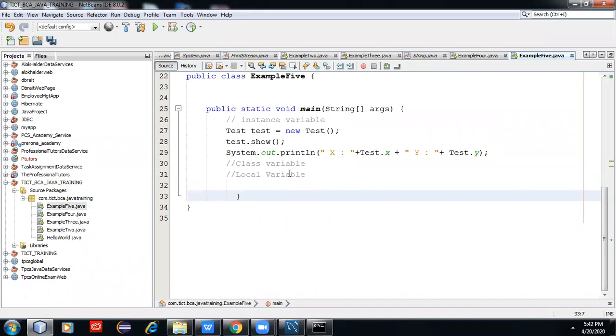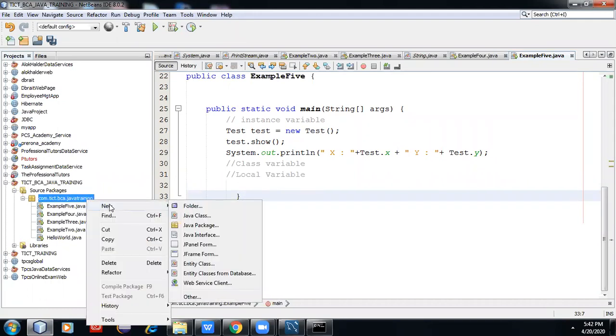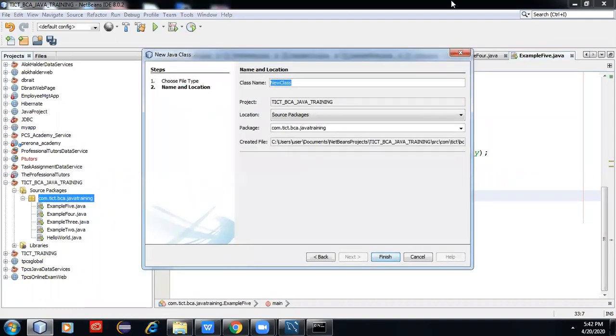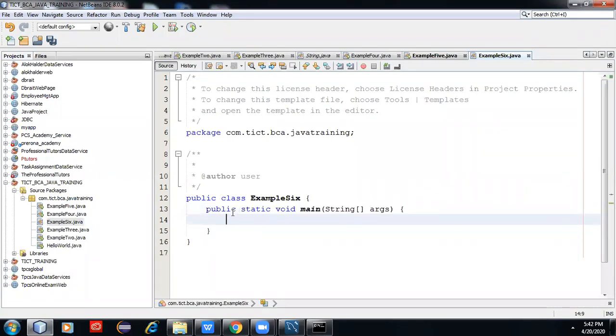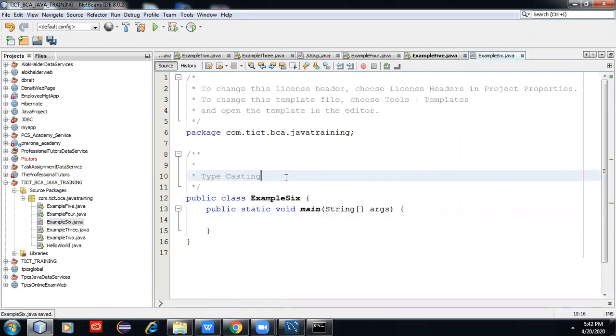Next, we need to learn typecasting. This program will be about typecasting. What is typecasting?